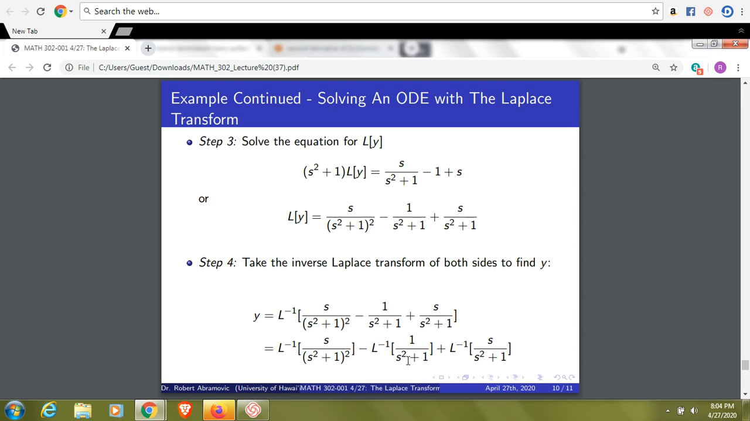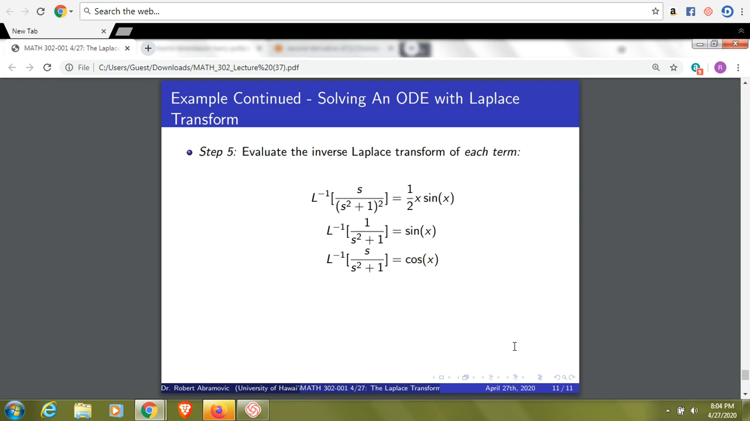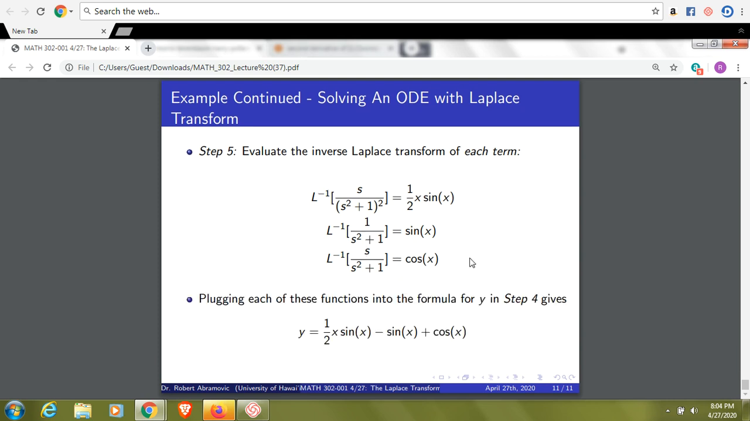the inverse Laplace transform of 1 over s squared plus 1 plus the inverse Laplace transform of s over s squared plus 1. And if we look at each of these terms, the inverse Laplace transform of s over s squared plus 1 squared is 1/2 x times sine of x. That's just linearity. The inverse Laplace transform of 1 over s squared plus 1 is sine x. The inverse Laplace transform of s over s squared plus 1 is cosine x. We plug each of these functions into the formula for y in step 4. We get the following: 1/2 x sine x minus sine x plus cosine x. And this is a solution.